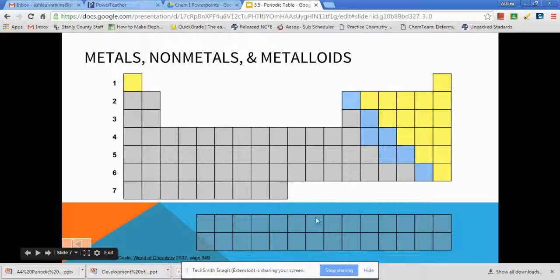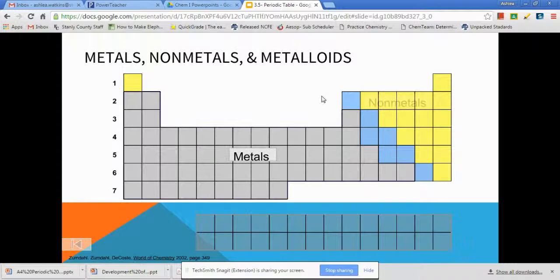So about 80% of your periodic table is considered a metal. The two at the bottom as well that are in the blue shade, so you can't really see them as well, are also considered metals. If you look on the stair step where you see the light blue, these are our metalloids or semi-metals. And then the yellows are our nonmetals. And here just shows where each of those are located.